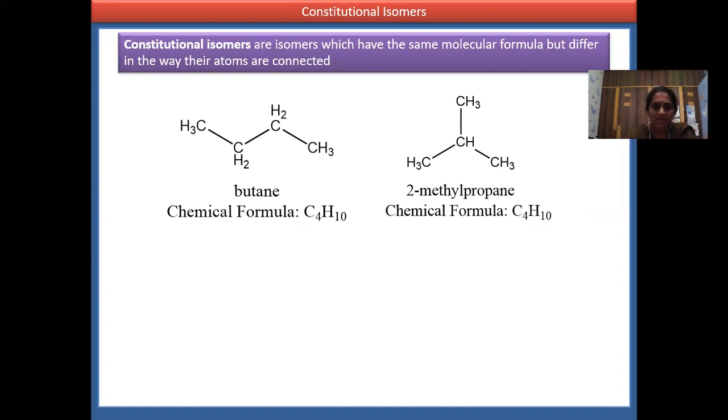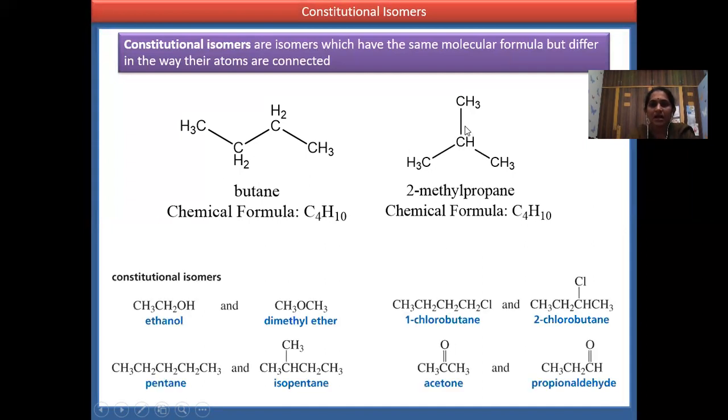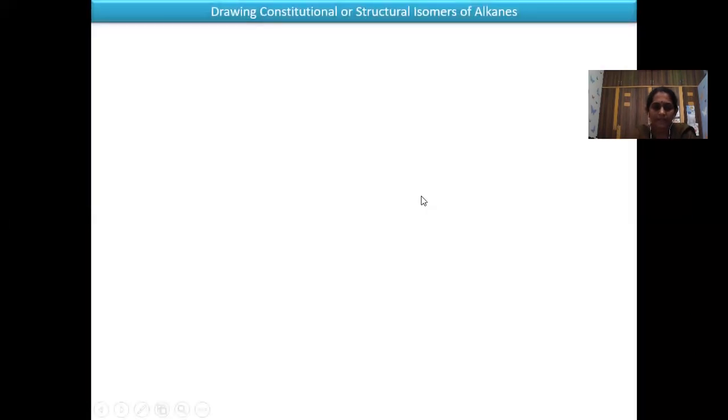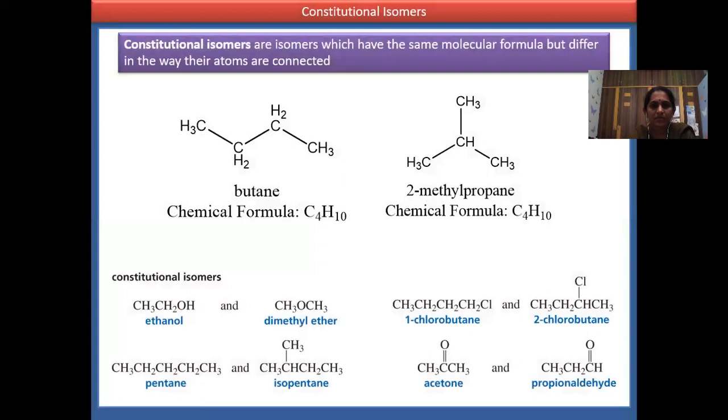But you can see the chain length here: in butane the chain length is 4, and in the other the chain length is 3 with another carbon branched. So butane and 2-methylpropane.